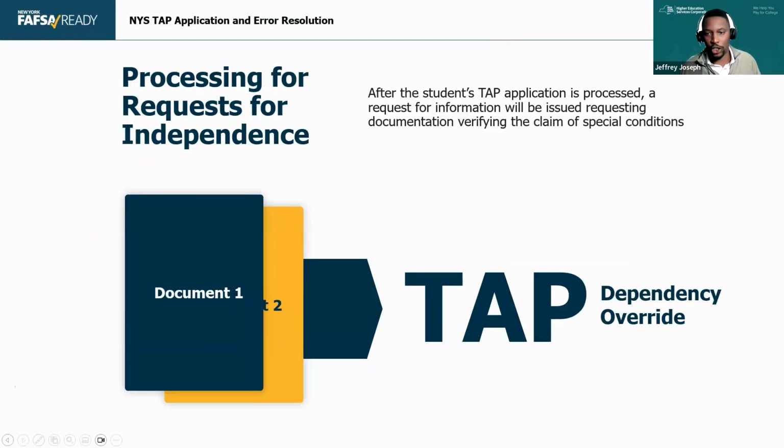We use much of the same documentation as schools do, but we do have a training just on FAFSA and special circumstances that we'll do early next month. So if you want more instruction on special circumstances, these independence situations, and what might constitute independence overrides or income overrides on HESC's part, please feel free to look at that training or the resources we have there. We have a bunch of resources on all these topics.